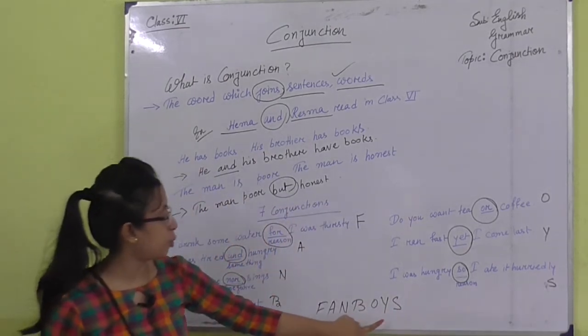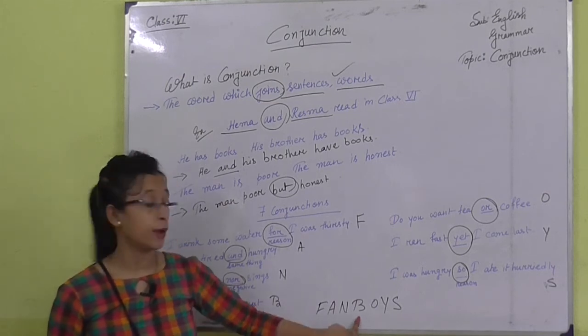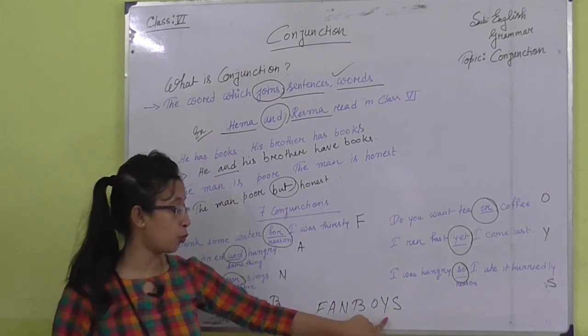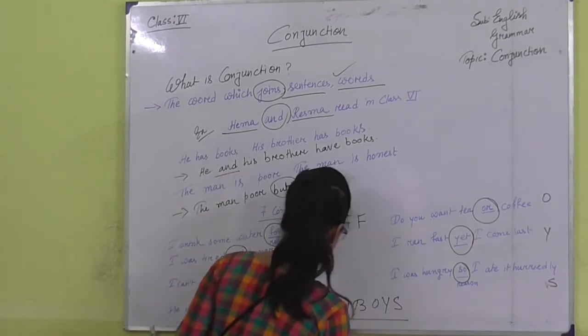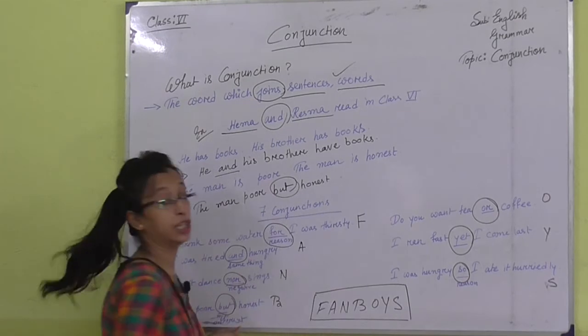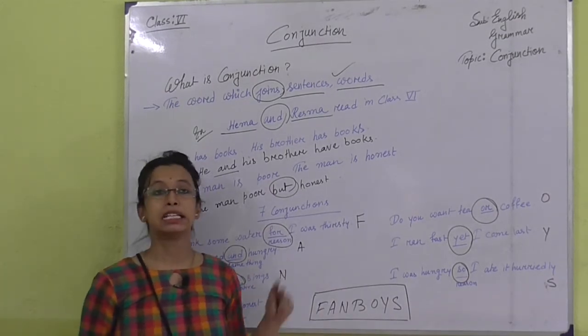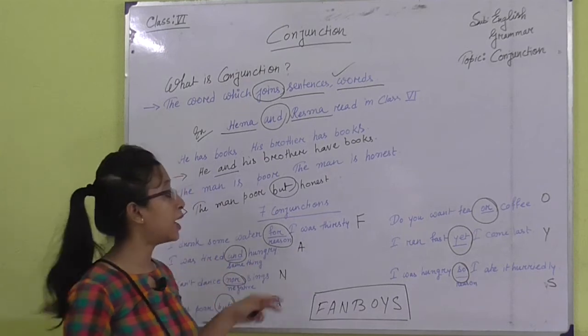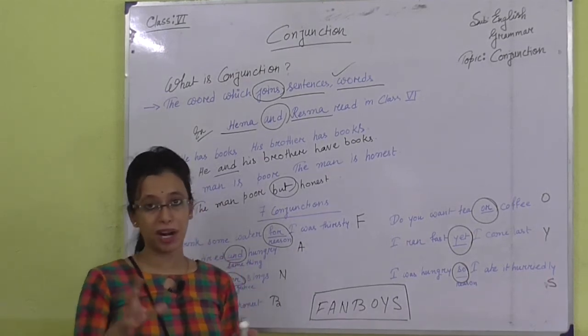So, what is fanboys? F for, A for and, N for nor, B for but, O for or, Y for yet and S for so. So, this is the word. If you remember this word, you will never forget these 7 conjunctions. But there is a but, not a big but a small but.